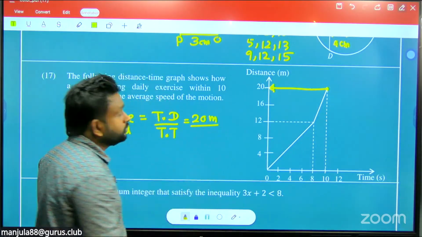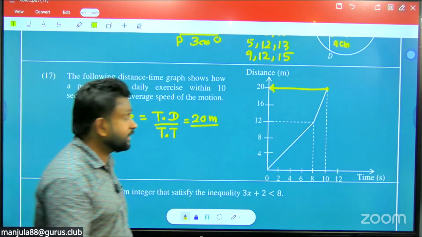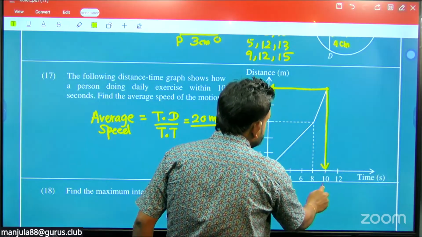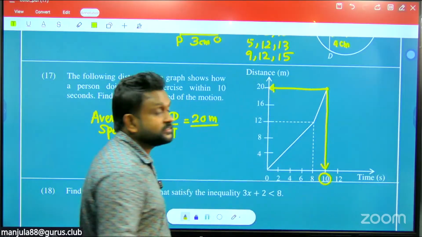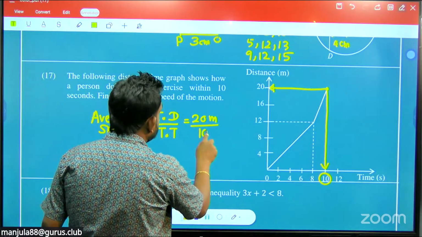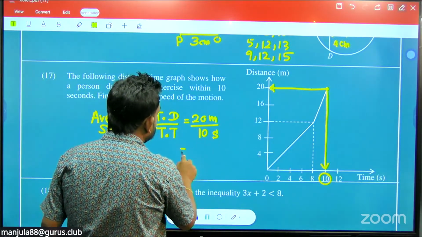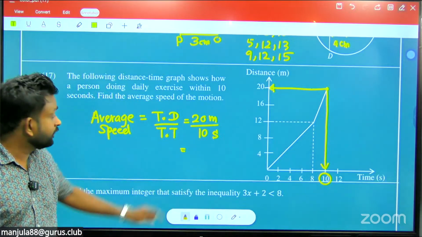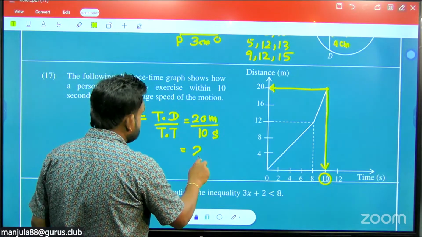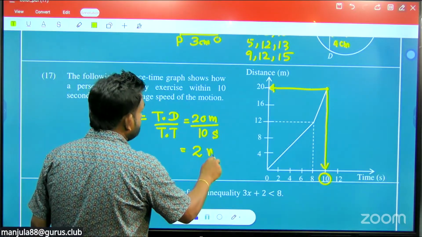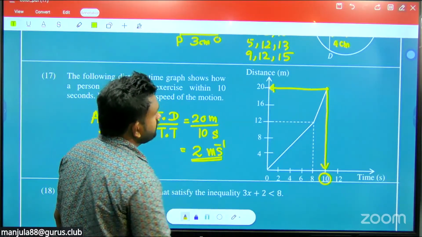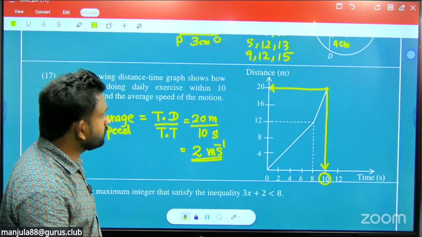Divide by the total time. How to take the total time? Just connect to the x-axis. That is 10 seconds. So 20 meters divided by 10 seconds. 20 divided by 10 gives 2, with unit meter per second. Total distance divided by total time.